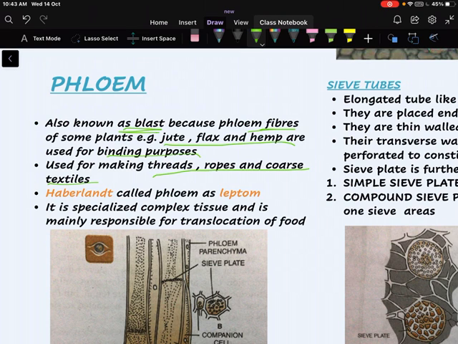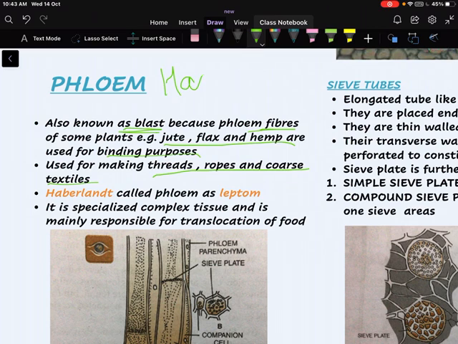Haberlandt called phloem as leptome. Now, who is Haberlandt? Haberlandt is an Austrian botanist who called phloem as leptome, and he also called xylem as hadrome. What is xylem? Hadrome.